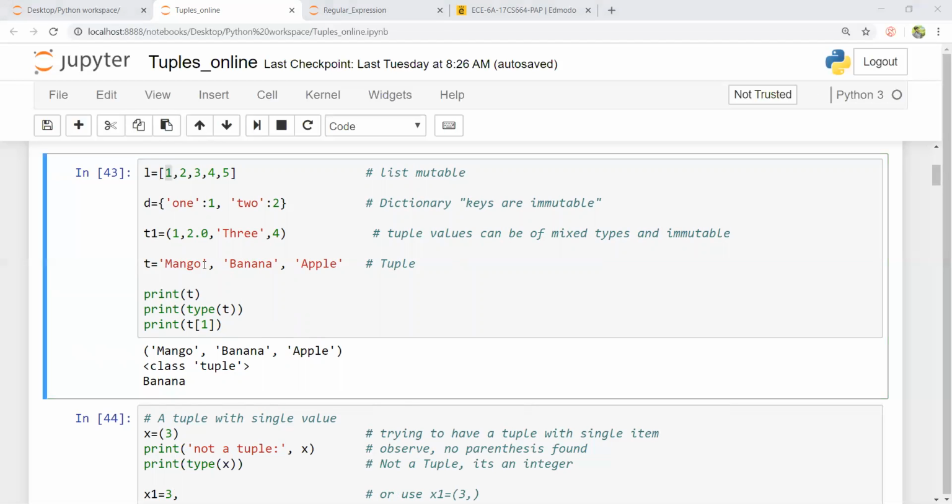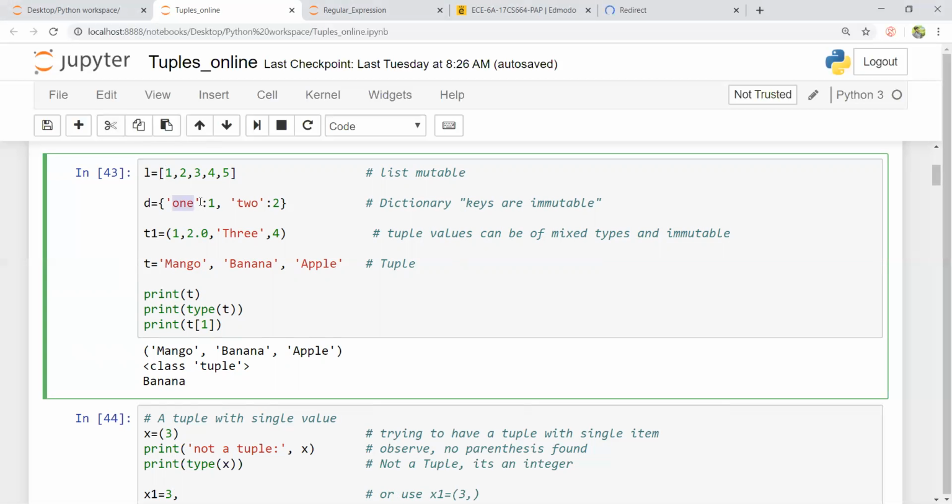Whereas dictionaries, I can create using curly brackets where I can have key and value pairs which are separated by a colon, and the elements of key value pairs are separated by a comma. So dictionaries will have elements with a key value pair. Key and value are separated by a colon. Here, these dictionary keys are immutable. You cannot change or modify the key values of the dictionary.